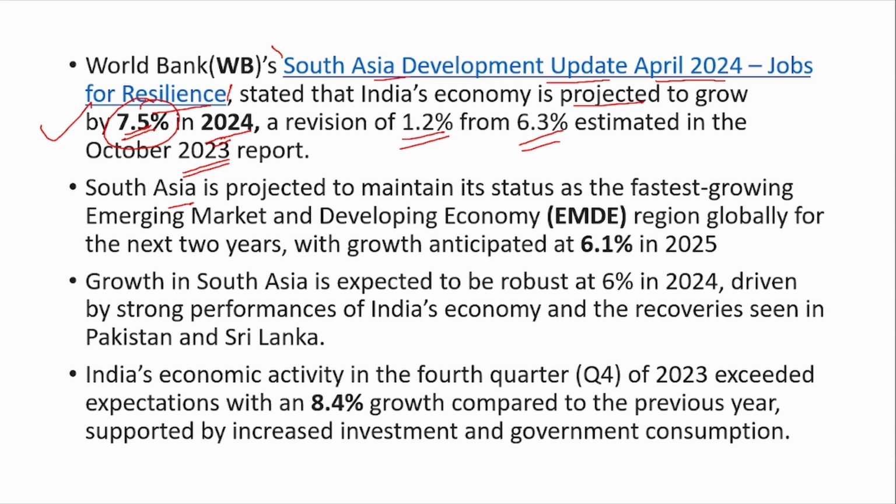South Asia is projected to maintain its status as the fastest growing emerging market and developing economy globally for the next 2 years. The growth in South Asia is expected to be robust at 6%. So in 2025 it is expected to grow at 6.1% and in 2024 it is expected to grow at 6%.